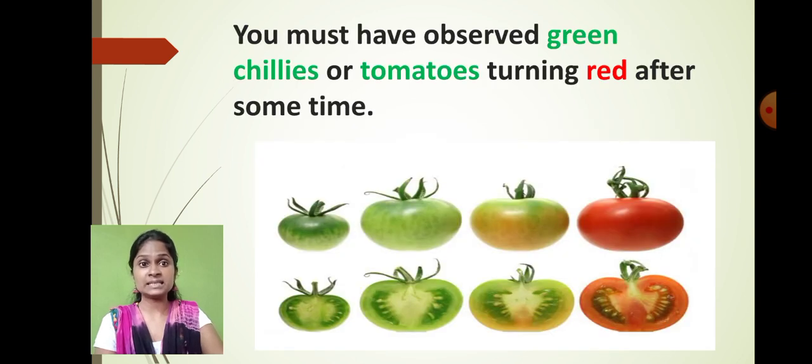Likewise, you must have seen that there are green chilies and green tomatoes, etc. After some time, they change their green color into red. When fruits ripen, they change their color. Even this is a chemical change which takes place in a variety of fruits and vegetables as well. Even a red tomato or red chili cannot go back to green color. So this is also called what? Irreversible changes. I hope, students, you have understood in detail what irreversible changes mean.